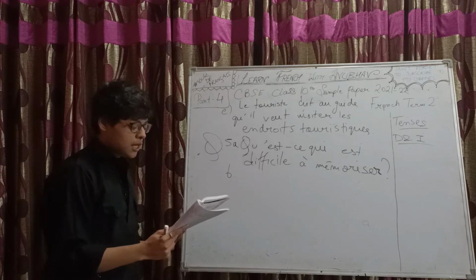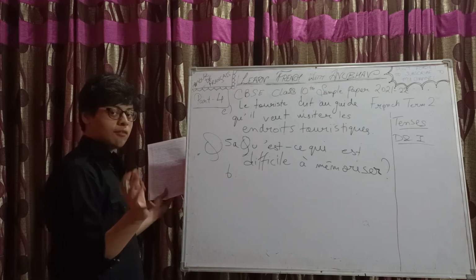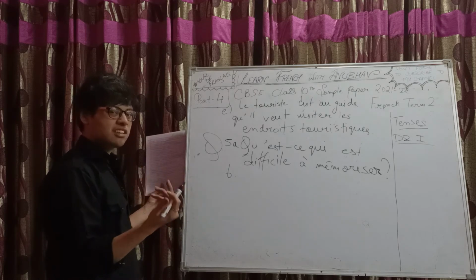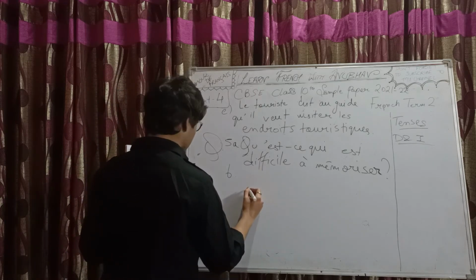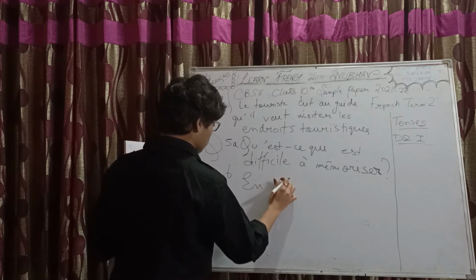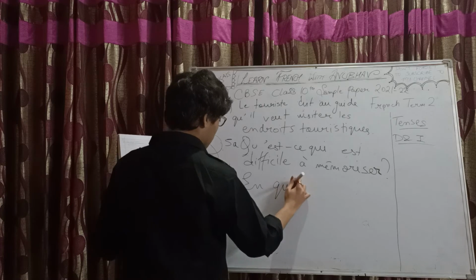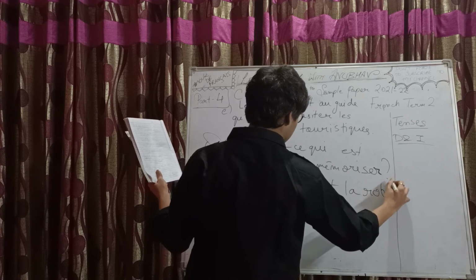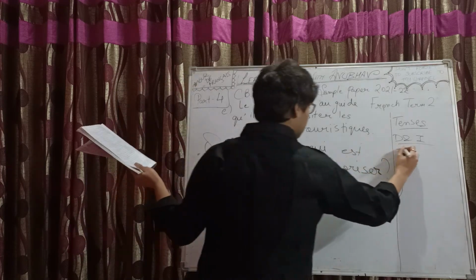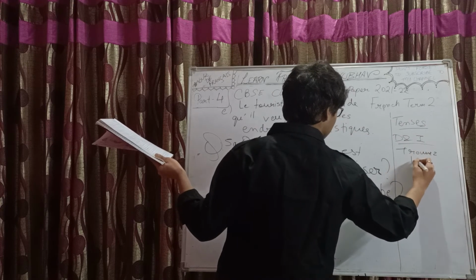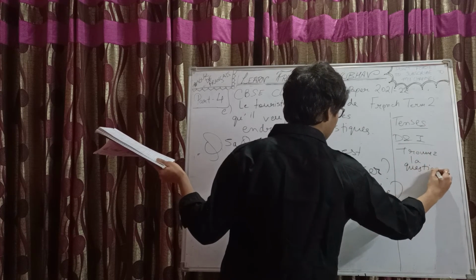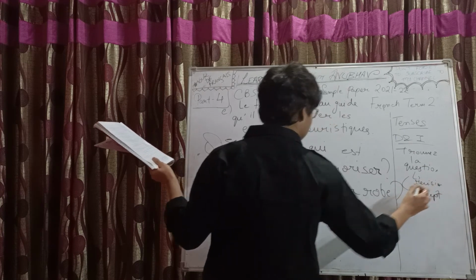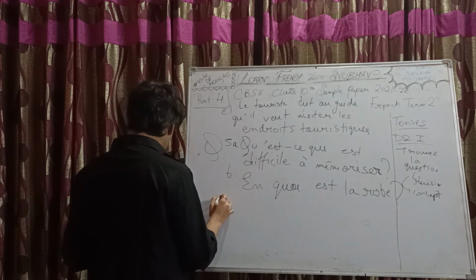B part. La robe est en coton. The dress is of cotton, right? The question will be what? The dress is of what? Of what the dress is, right? So, en quoi, of what is the dress? And the answer, the dress is of cotton. Trouvez la question. I have a video on it. In fact, 2 videos now. One is a revision video, and in one I'm discussing the concept. So those links will also be provided in the description box.